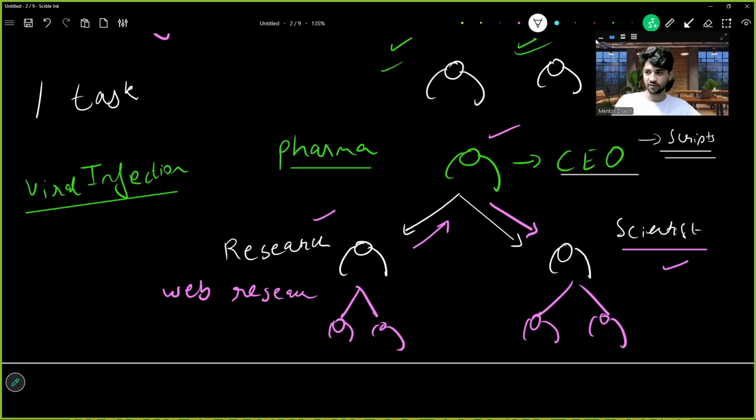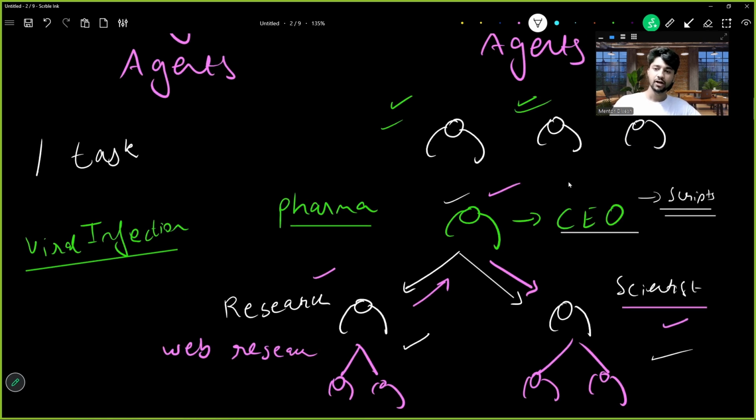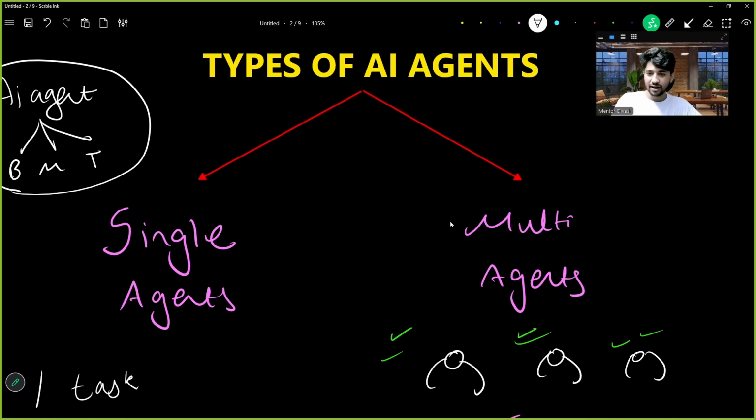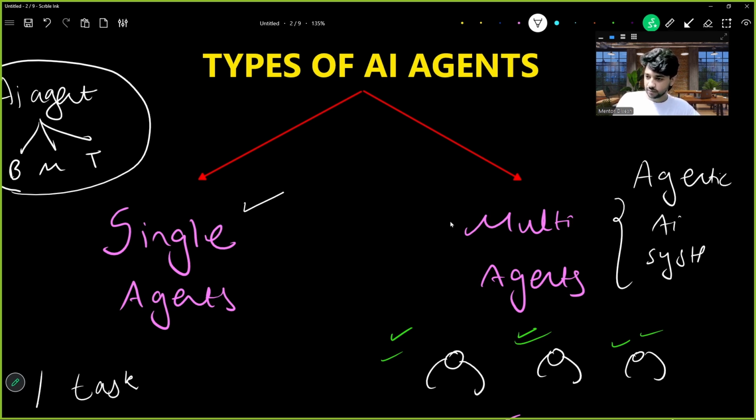Everyone has their own task. We are not changing the meaning of AI agent. He has his own purpose. He has his own purpose. He also has his own purpose. The only thing which is changed is all of them are working on one big purpose individually, right? So this is single AI agent and multi-AI agent. Single AI agent is just called single AI agent, and this multi-AI agent, when we are programming the behavior of AI agents, is called agentic AI systems. That is what it is, agentic AI systems.